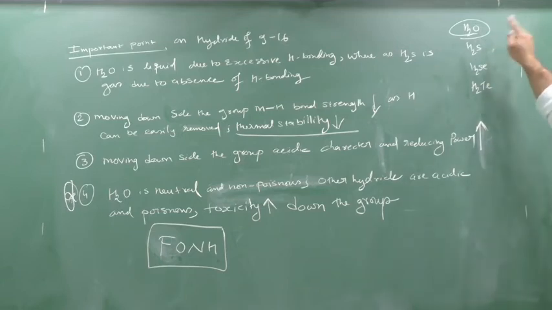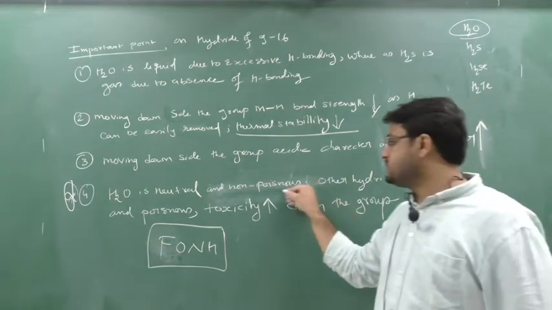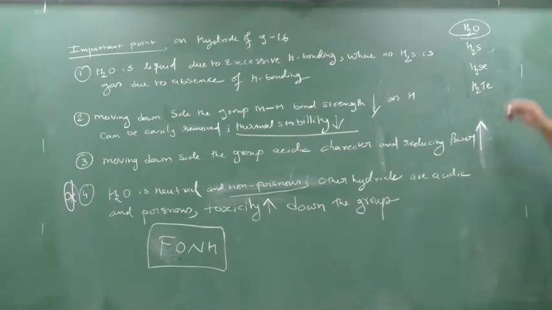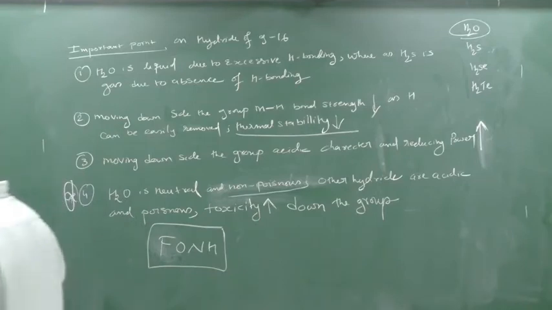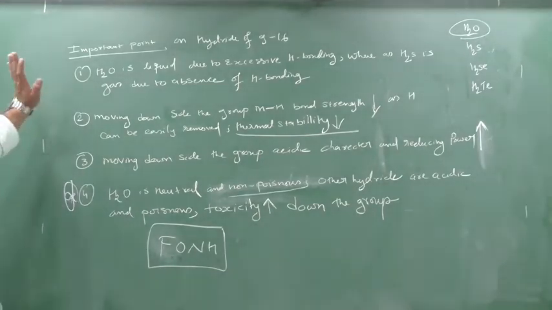So H2O is neutral and non-poisonous, whereas H2S, H2Se, H2Te are poisonous. The other hydrides are acidic and poisonous, and the toxicity increases down the group. So these are the 4 important points.